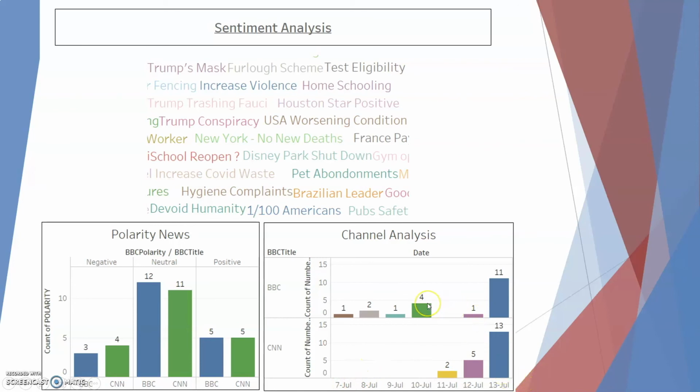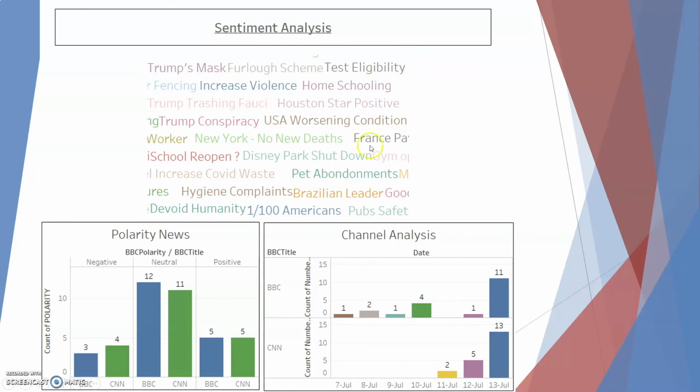And here is basically a count of how many news each channel gave about this topic. So we can see that this is the traffic count of news for the entire week, and it displays that on 13th of July there were many news for the coronavirus and related topics.